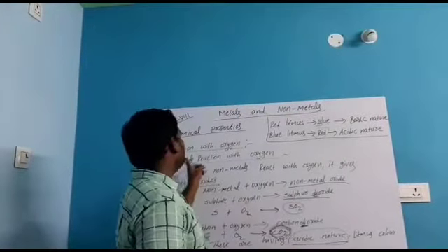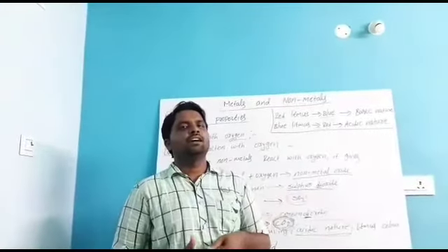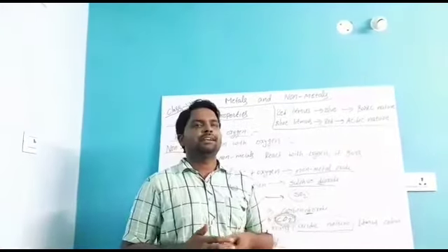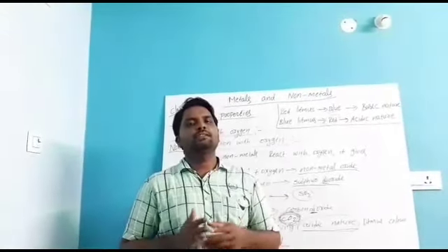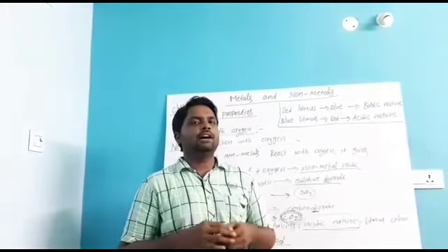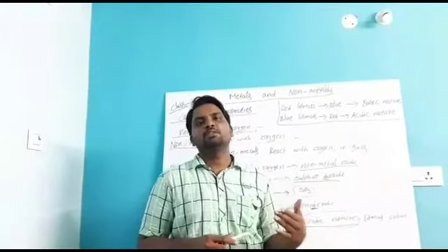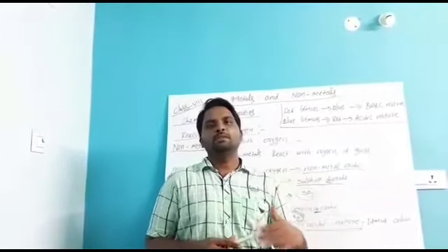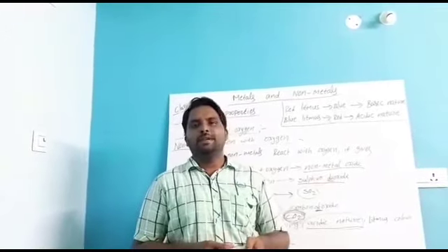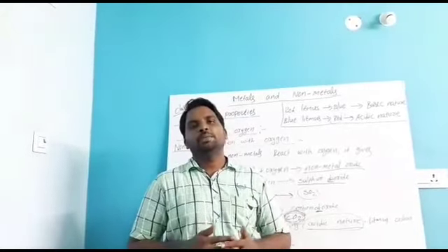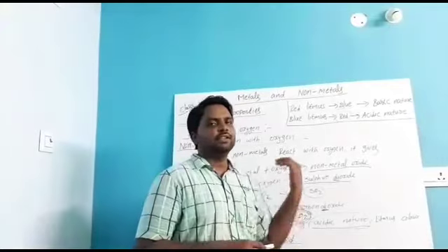This is about non-metals' reaction with oxygen. We discussed the chemical properties of metals and non-metals: metals' reaction with oxygen and non-metals' reaction with oxygen. Just open your textbook and answer the tables in your textbook, table 1 to table 6, which are in tabular form. Answer those tables with pencil, and you have to read the periodic table up to 30 elements. In my next video we will continue this lesson.